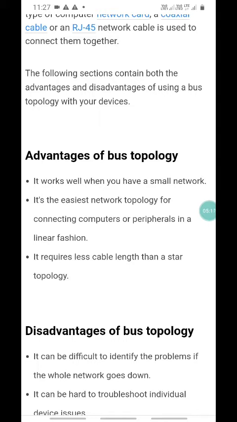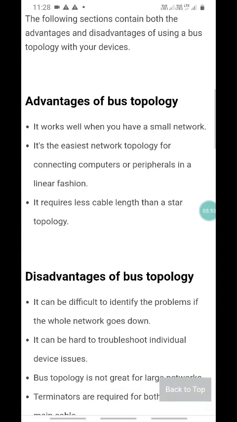For example, in an office where you have to set up the network, the bus topology is very helpful because you can share peripherals such as a printer, scanner, and computer nodes, which are linearly sharing the network and connected to the common shared backbone cable. It requires less cable length than a star topology. It does not require as many cables as a star topology.